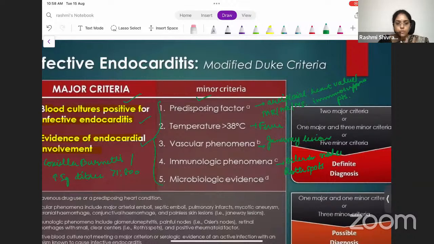Definitive diagnosis: 2 major criteria, or 1 major and 3 minor criteria, or 5 minor criteria. Okay, for the possible diagnosis, you need to have 1 major and 1 minor criteria, or 3 minor criteria. Okay, this is very, very important to remember.